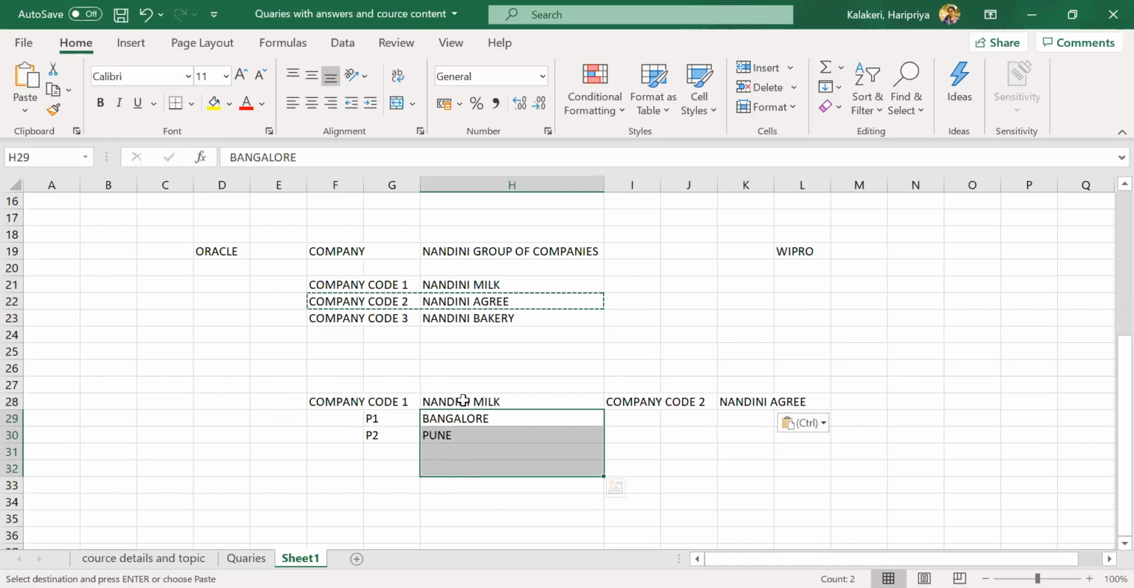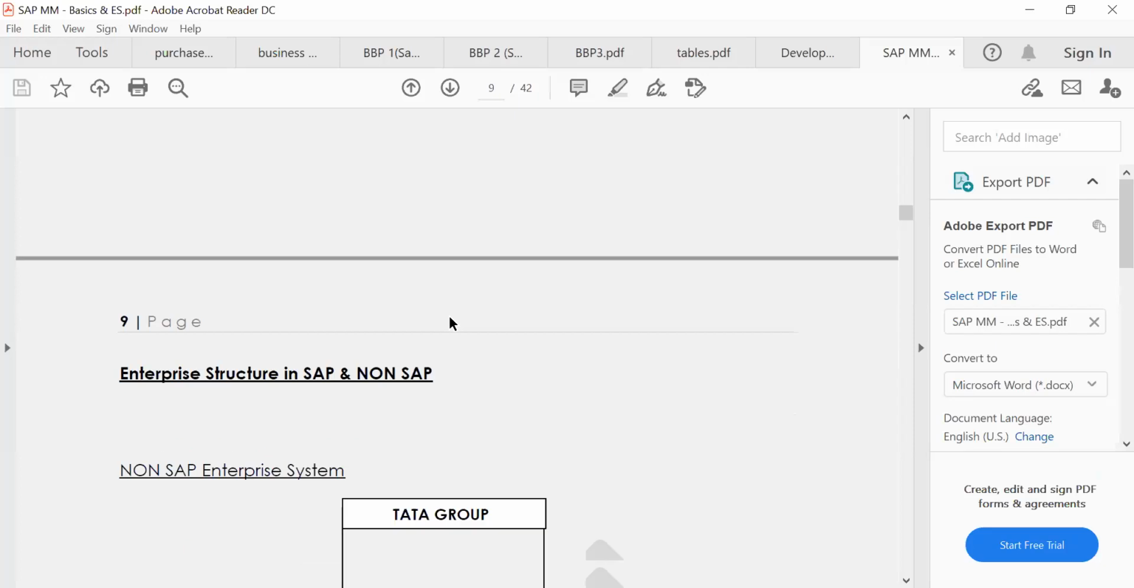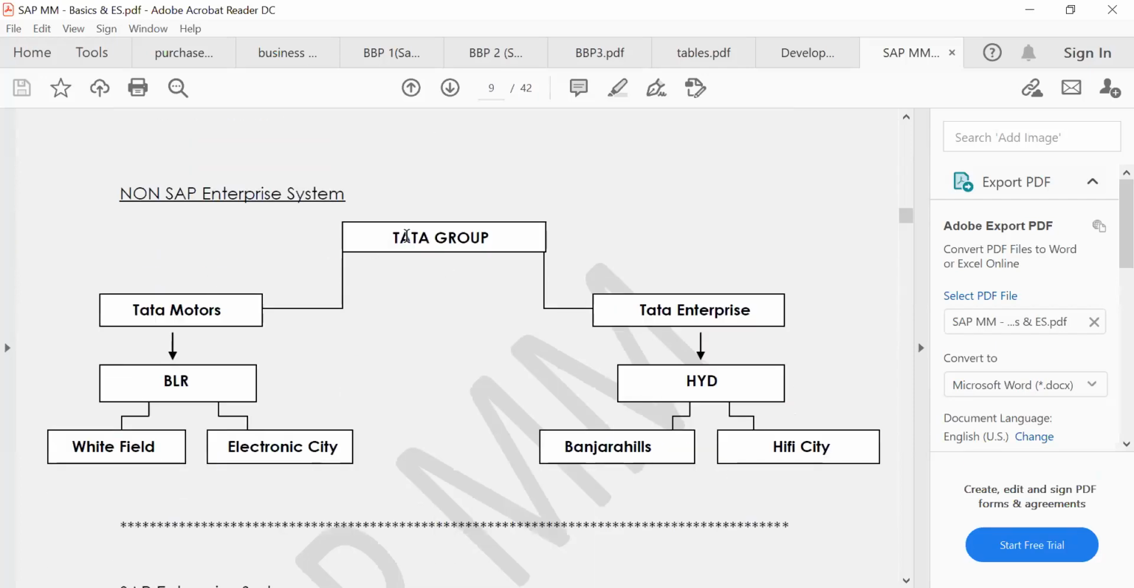Okay, the same thing I am going to explain over here. You can see here, one more example. Tata Group is a company. It has 2 businesses, let's say Tata Motors and Tata Enterprises. It has one plant in Bangalore. In Hyderabad, one more plant is there. Here these people have 2 storage locations. Here in Hyderabad, 2 storage locations. This is a non-SAP system, right?